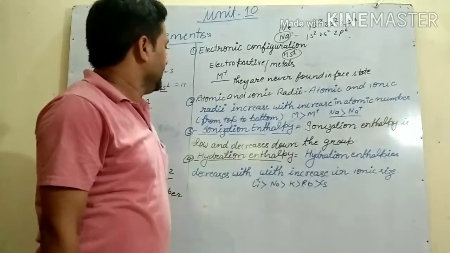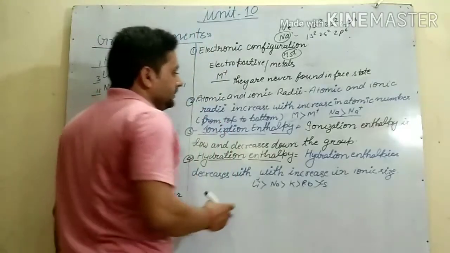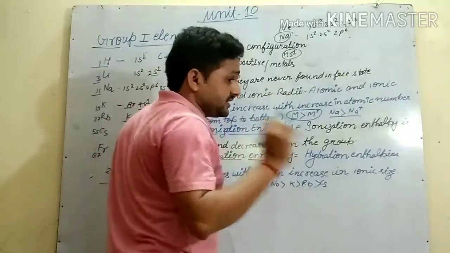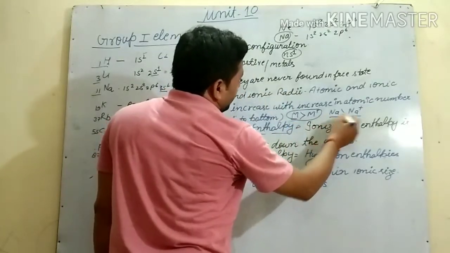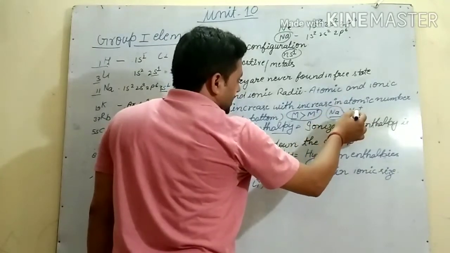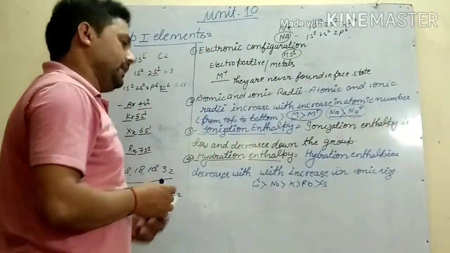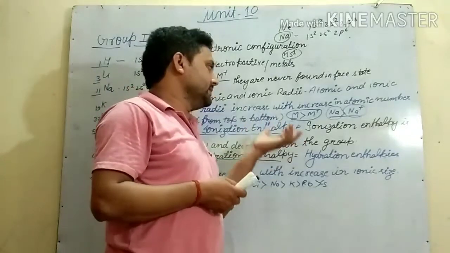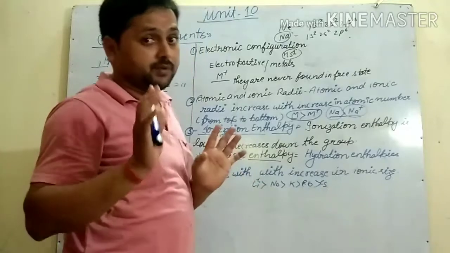And one more thing here: the ionic radius is smaller than the atomic radius of the same element. Like this, if I write sodium and sodium ion, the atomic radius of sodium is greater than the ionic radius of the sodium ion. You remember it. Ionic radius is always smaller than the atomic radius of the same element.